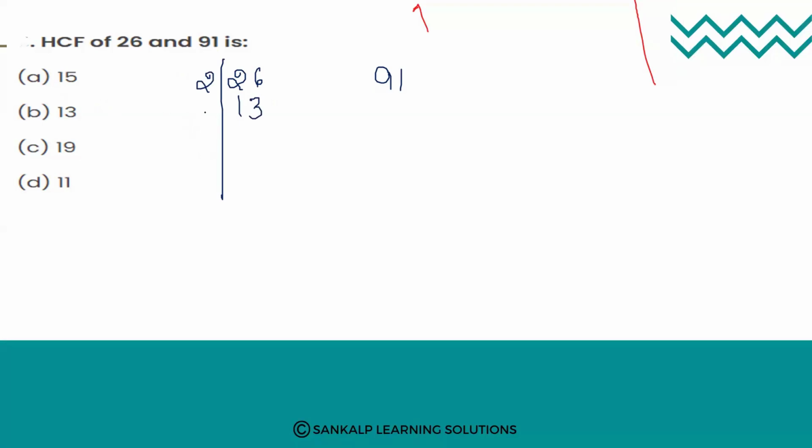So 13 comes in which table? Yes, does it come in the table of 2? No. 13 is a prime number, right? That means 13 ones are 13. It will not come in any other table except 13. 13 ones are 13, 1 13s are 13, right?